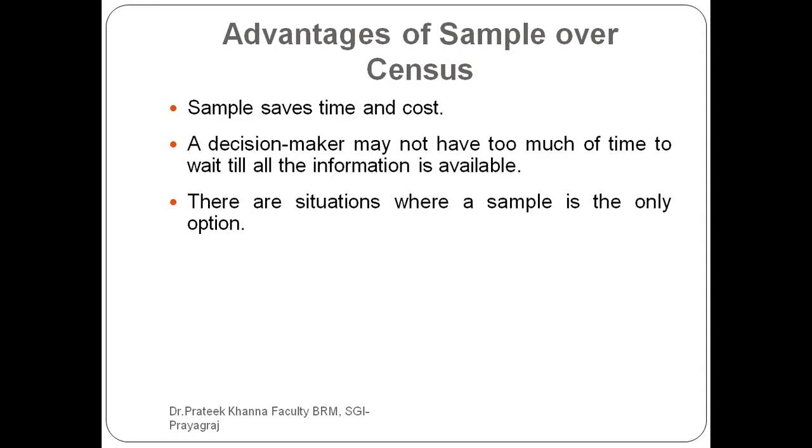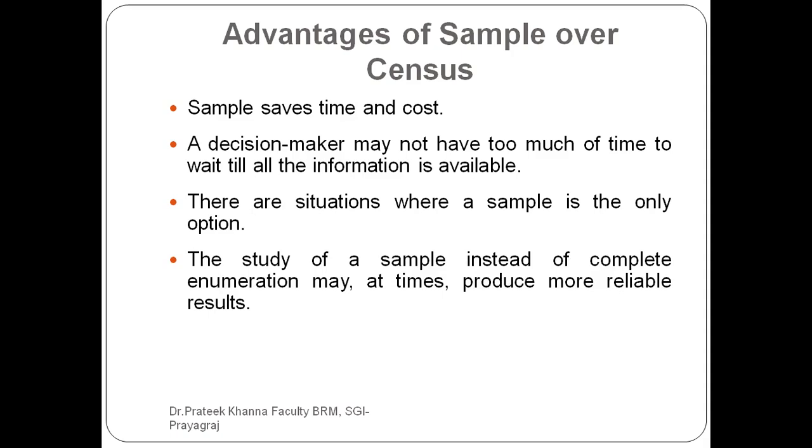Suppose in India the population is more than 130 crore, so it is impossible to study the entire population. So what you have to do is take a subset of the population, means a 10, 20 or whatever percentage of that population you have chosen for the study. So there are situations where a sample is the only option. The study of a sample instead of complete enumeration may at times produce more reliable results.